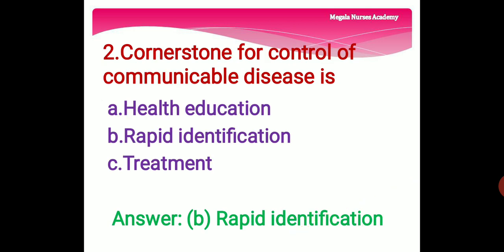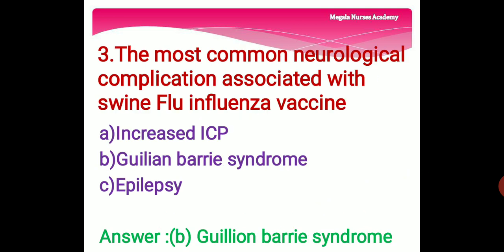Second question, the cornerstone for control of communicable disease is. Cornerstone means it is an important feature. So the cornerstone for control of communicable disease is option A health education, option B rapid identification, that is to find out the disease condition at an early stage, option C treatment. The right answer is option B rapid identification. The cornerstone for control of communicable disease is option B rapid identification.